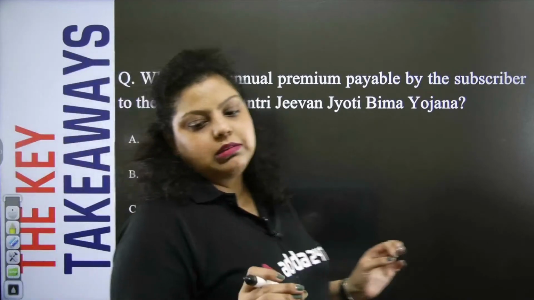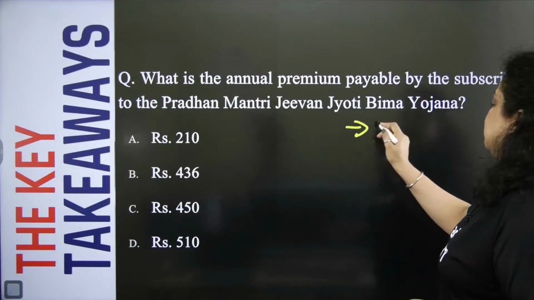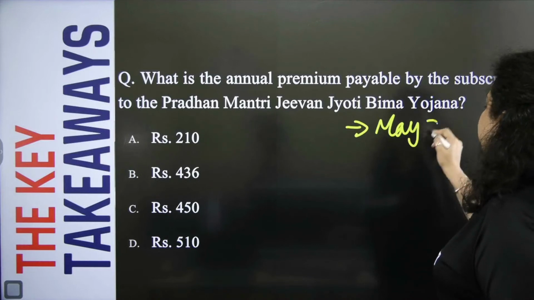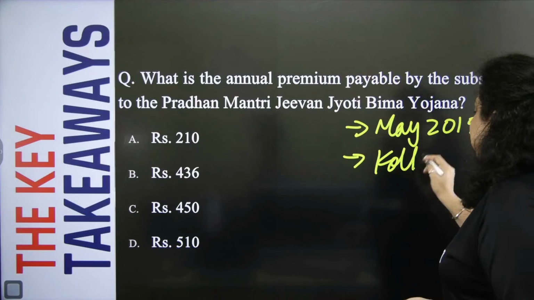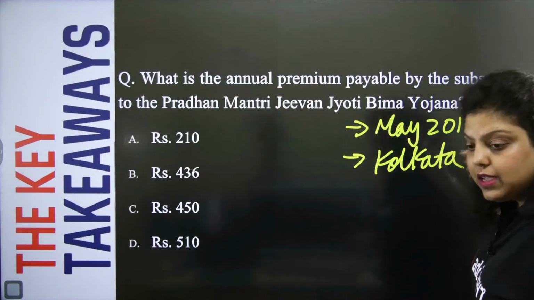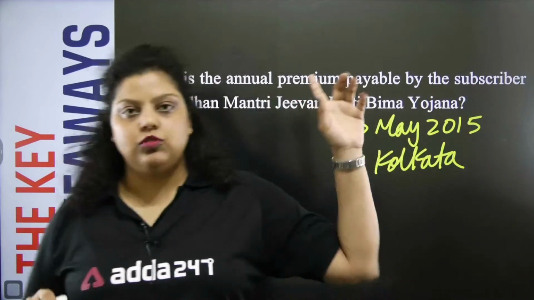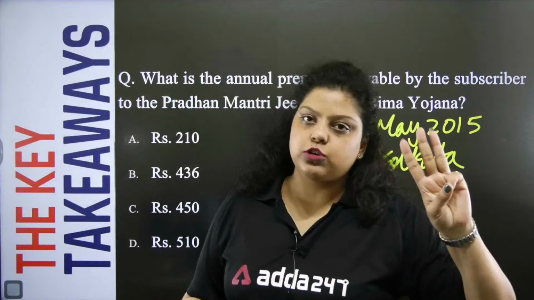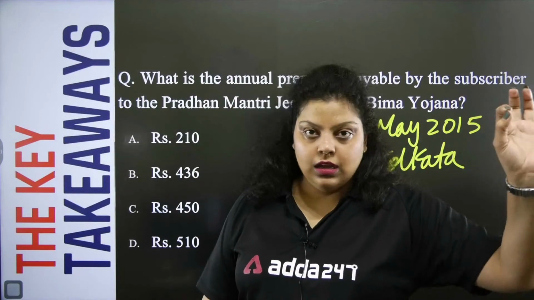So if we talk about Jeevan Jyoti Bima Yojana, let's understand certain other things also. This scheme was introduced in May 2015 by Mr. Modi from Kolkata. On the same date in May 2015, Mr. Narendra Modi launched 3 schemes from Kolkata, that is Jeevan Jyoti, Suraksha Bima Yojana and Atal Pension Yojana. These 3 schemes were introduced on the same day by Mr. Modi.